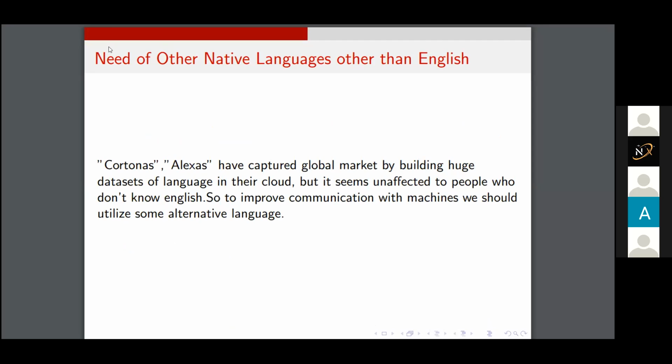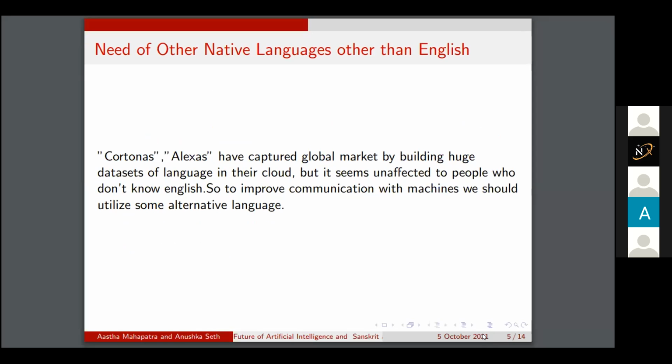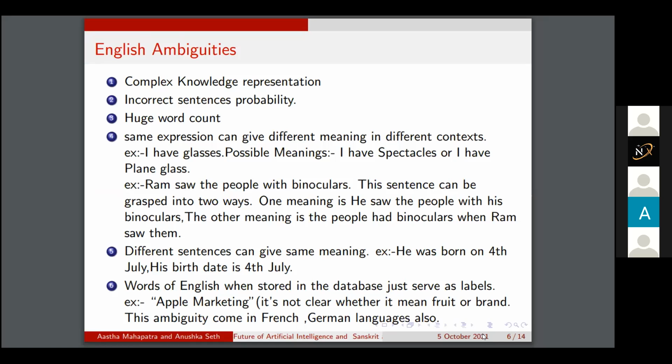English is a widely used language for natural language processing, but there is a need for other languages, the native languages of India. We should think of such languages to use for natural language processing. Let's see some ambiguities of the English language.